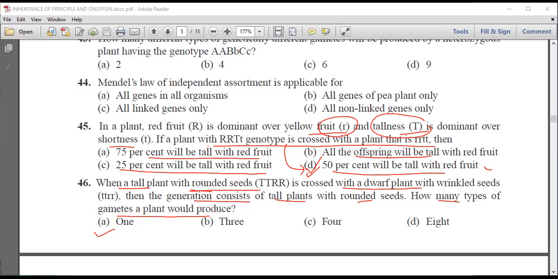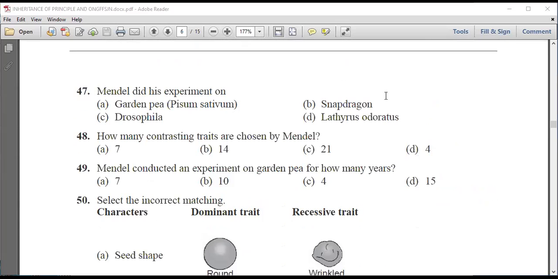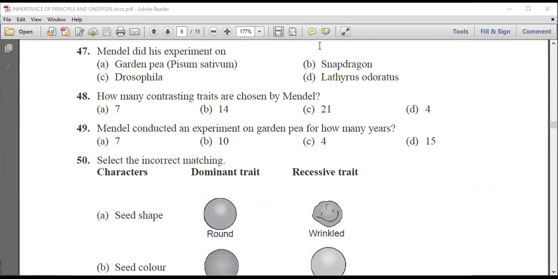Next question is, Mendel did his experiment on garden pea, that is Pisum sativum, Snapdragon, Drosophila, or Lathyrus odoratus. Now we know that Mendel worked for 7 years on garden pea. How many contrasting traits have been chosen by Mendel? 7, 14, 21, or 4?